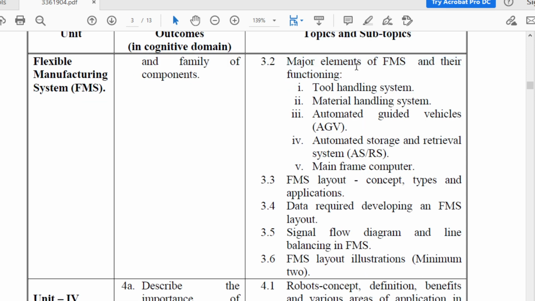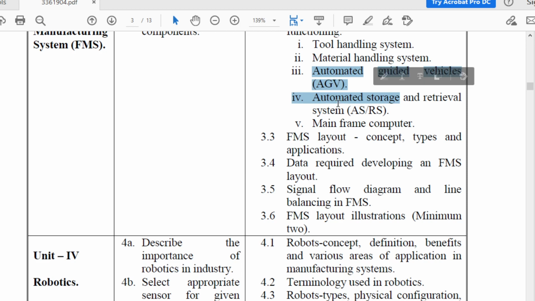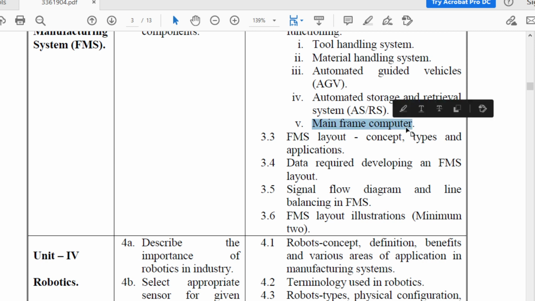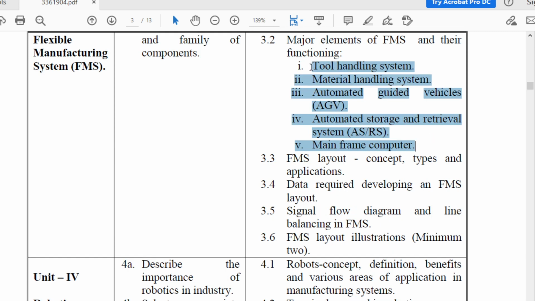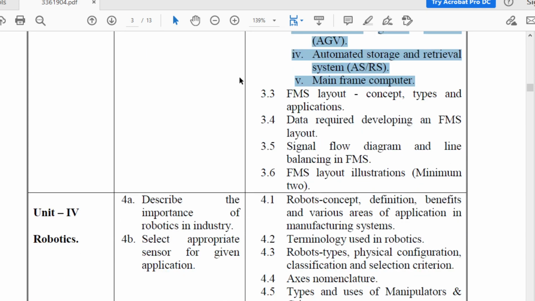So what are the major elements of FMS? They are tool handling system, material handling system, automated guided vehicle, automated storage and retrieval system, that is ASRS, and mainframe computers. So these are the main elements of FMS, and you are going to learn all these elements and how they work.